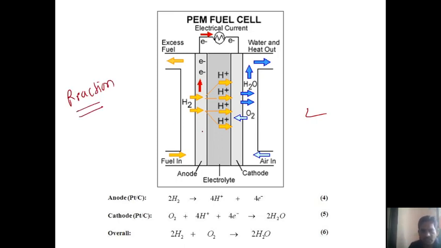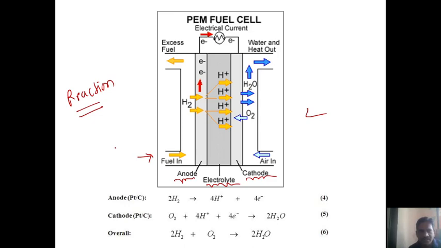So what are the components? It consists of anode, cathode, and electrolyte. So what is here, guys? Toward the anode, what do we supply? We supply the fuel toward the anode.